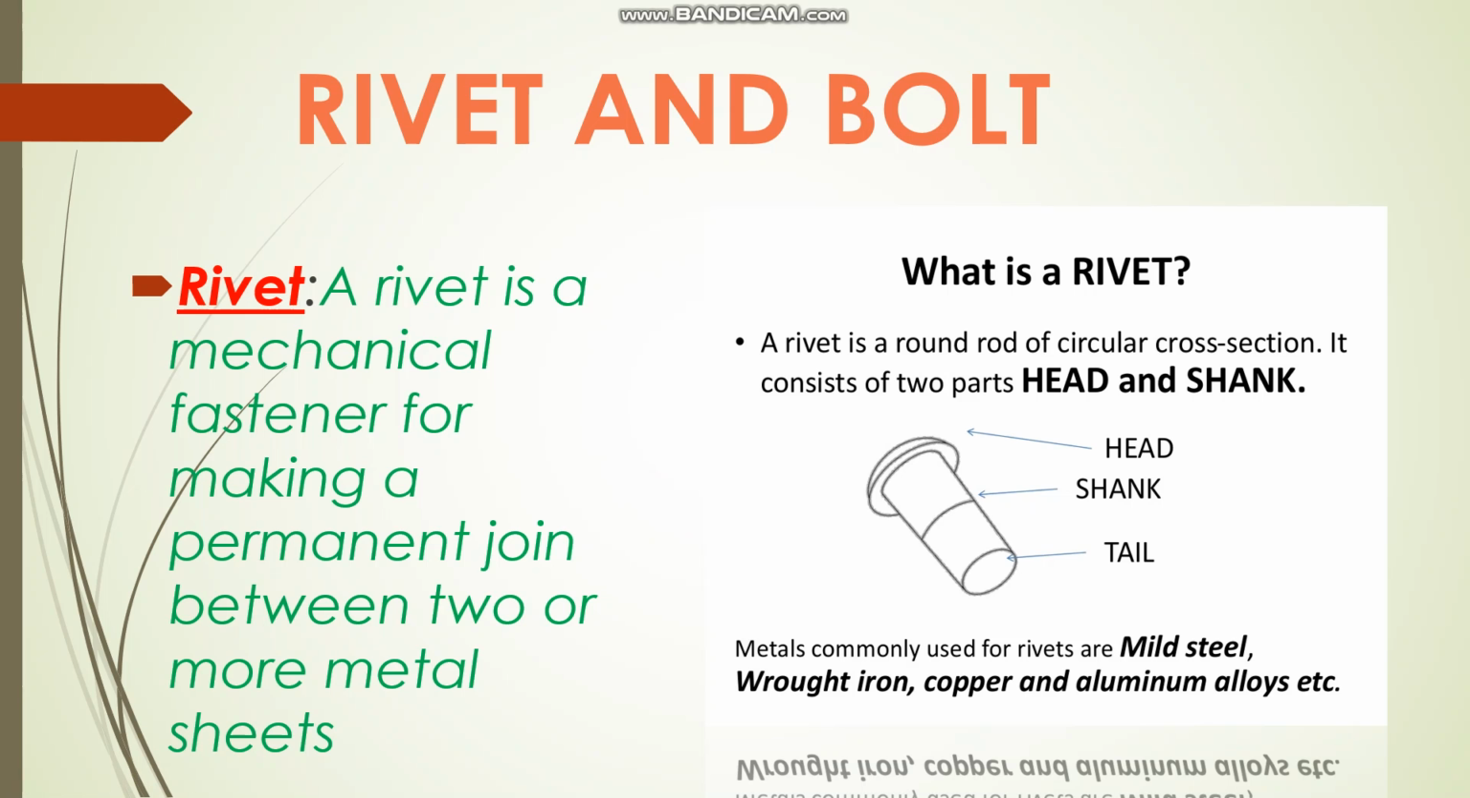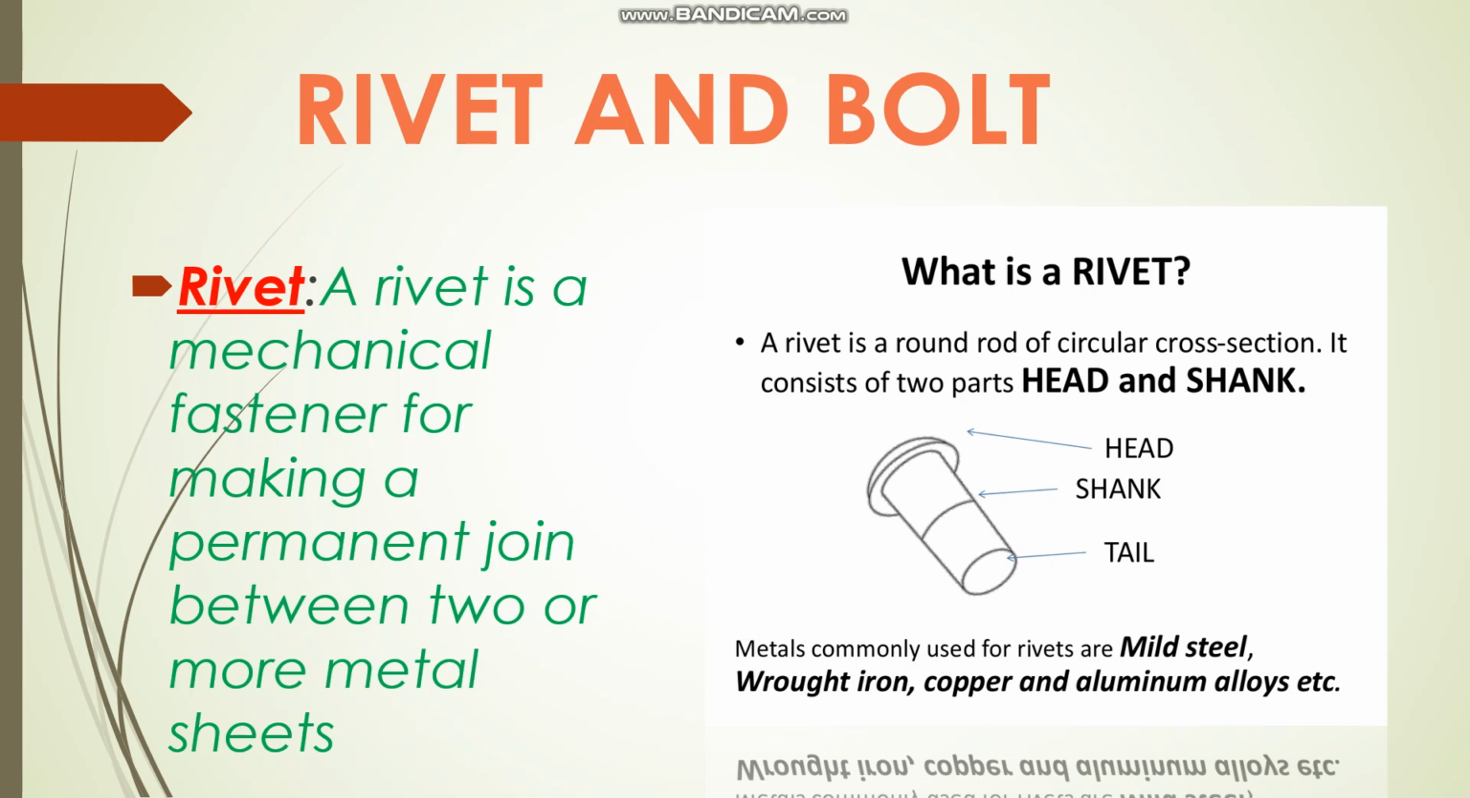191471000. So today I will discuss rivet and bolt. So first we have to know what is a rivet. A rivet is a mechanical fastener for making a permanent joint between two or more metal sheets.